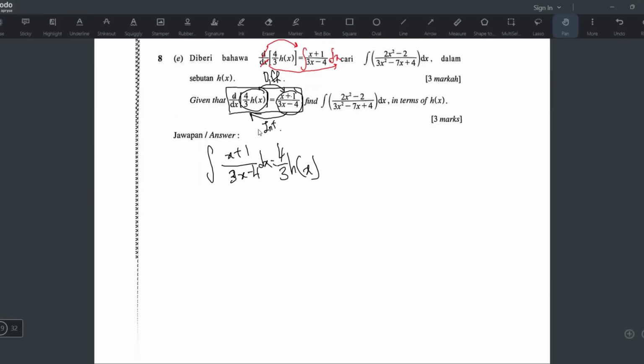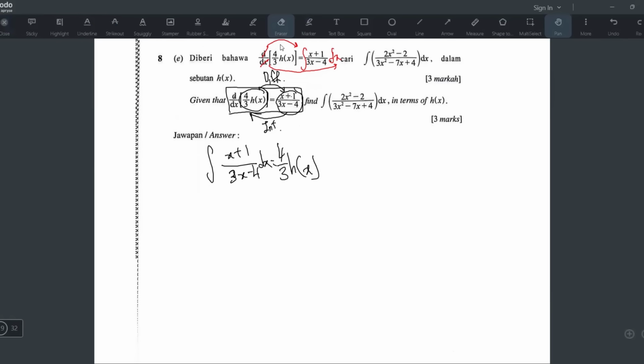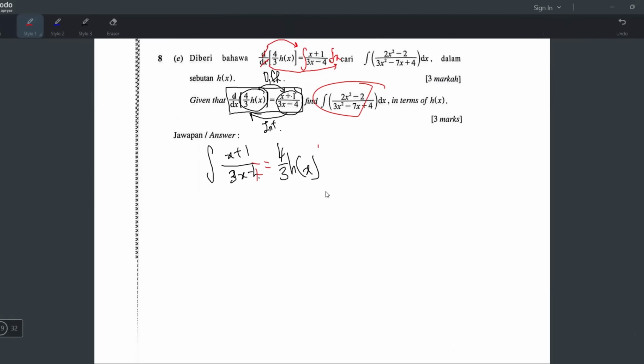Okay. So after you do this, sekarang baru you start to buat yang ini. Sekarang baru you tengok yang ini. Okay. So let's start to do it. Okay, integrate this thing, right? So what you will do is you will not integrate yourself.